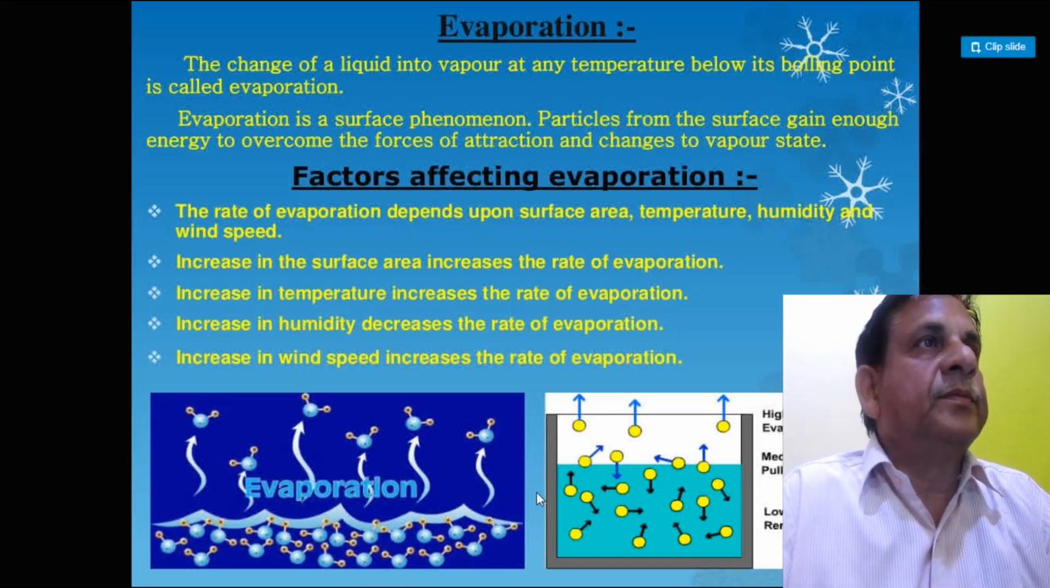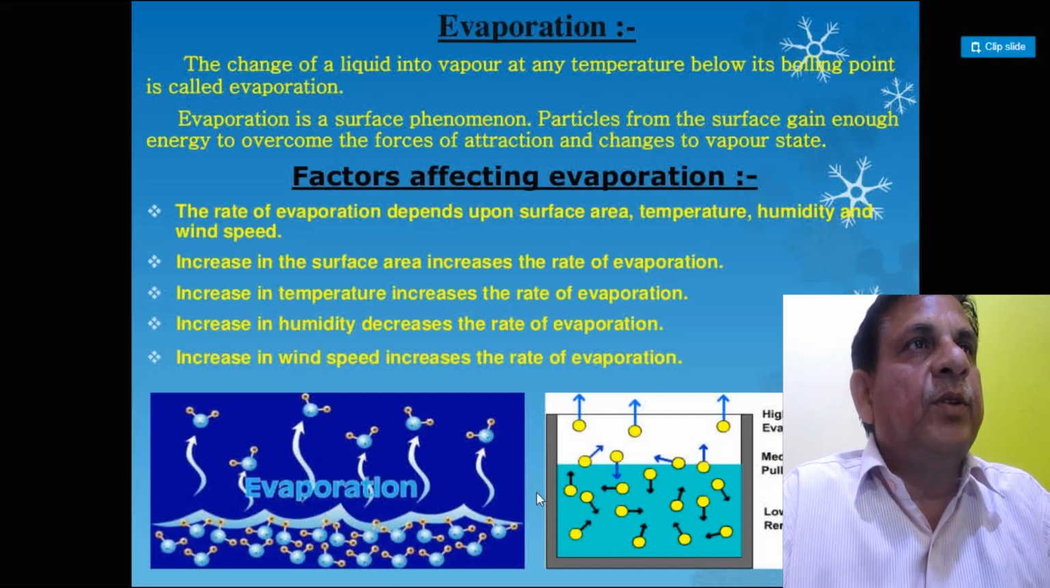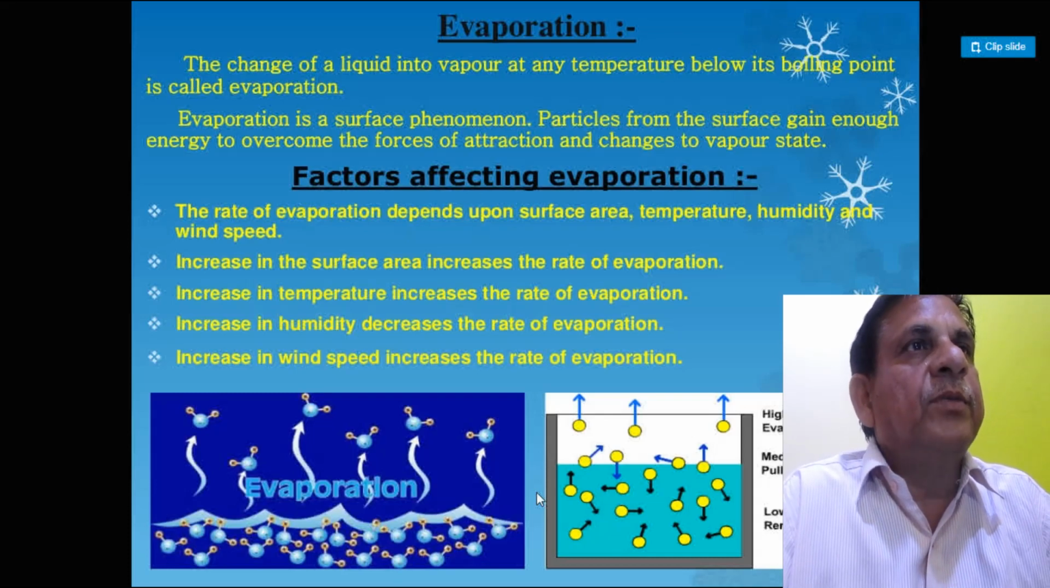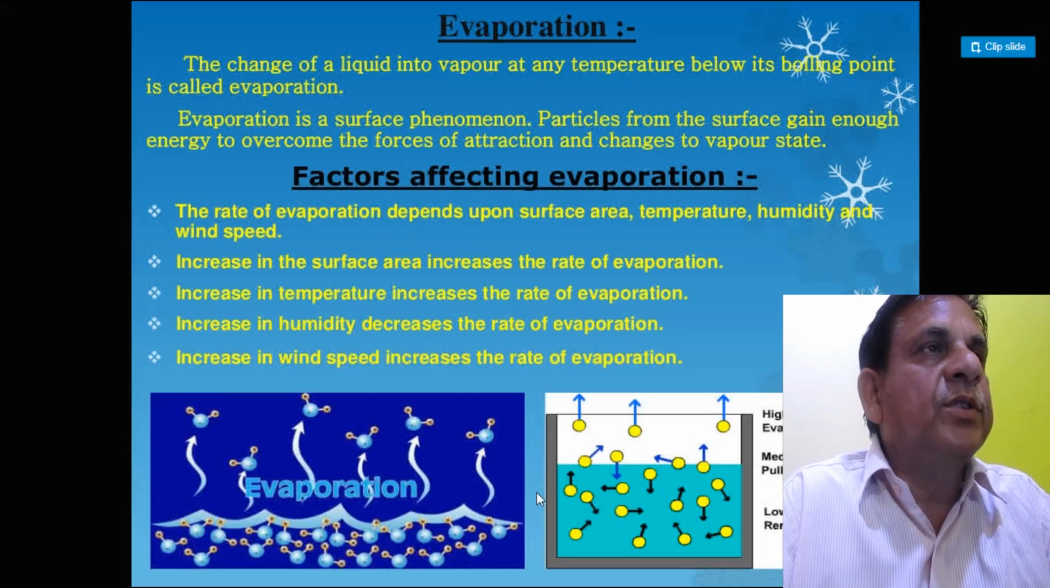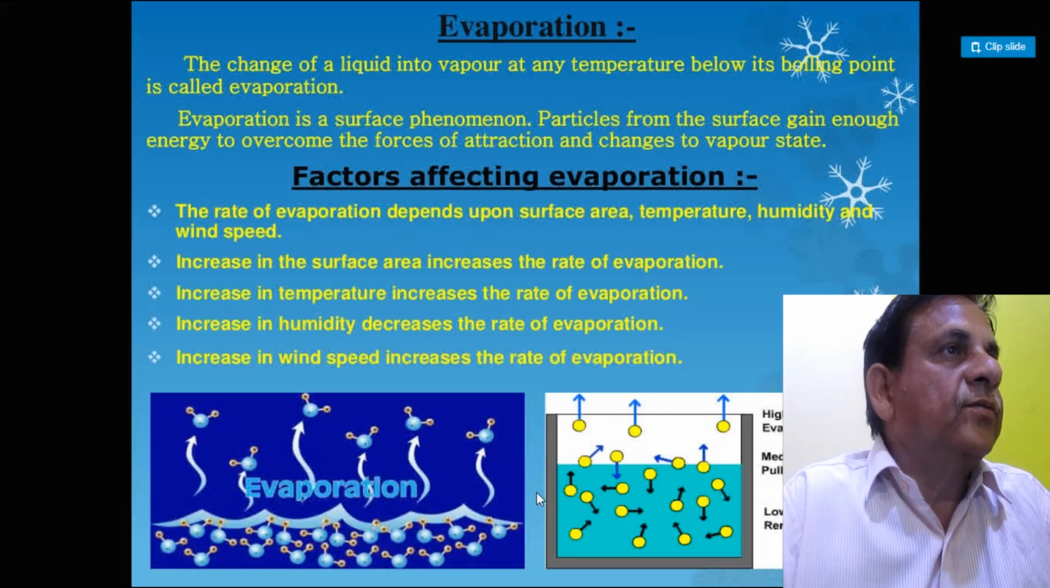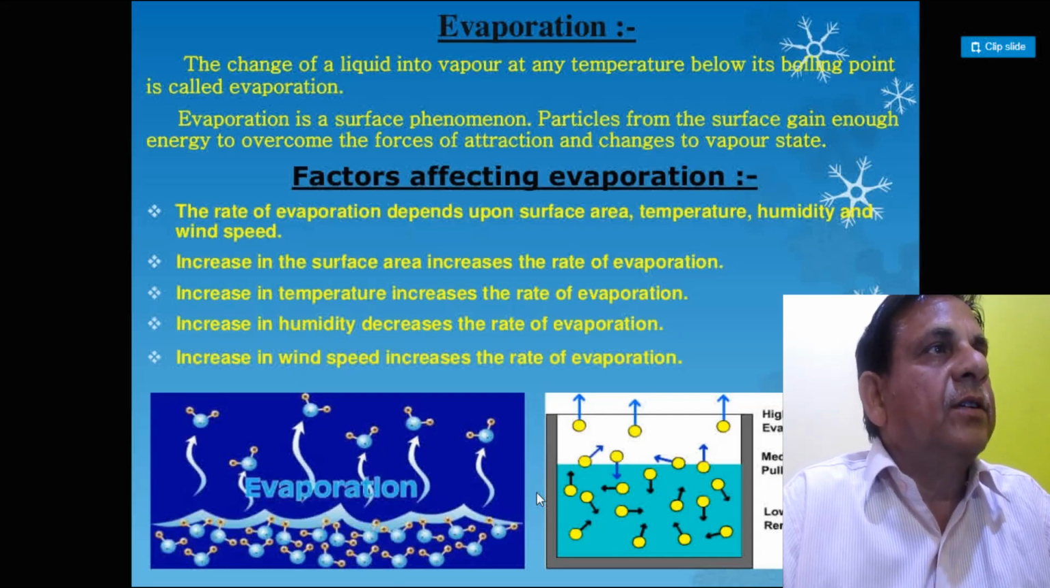Evaporation. The change of a liquid into vapor at any temperature below its boiling point is called evaporation. Evaporation is a surface phenomenon. Particles from the surface gain enough energy to overcome the force of attraction and change to the vapor state. Boiling takes place in the whole liquid at a definite temperature, while evaporation takes place at any temperature and only from the surface.